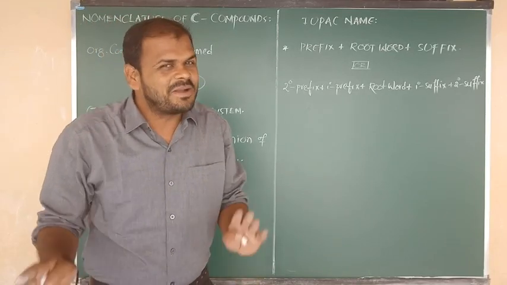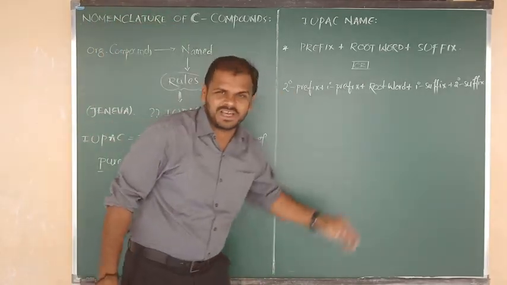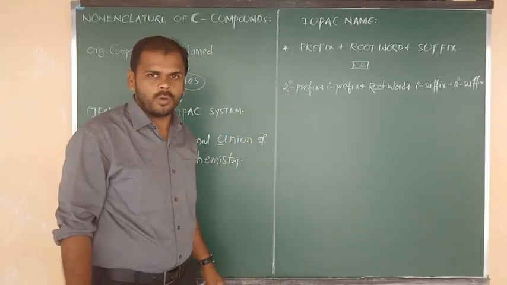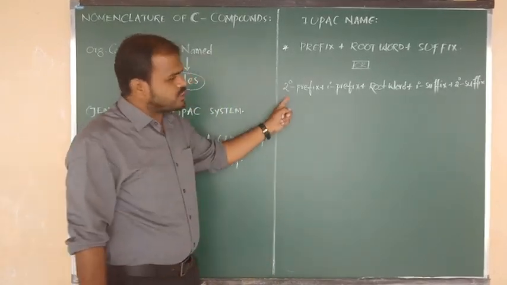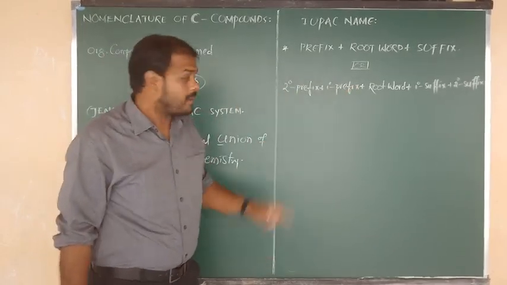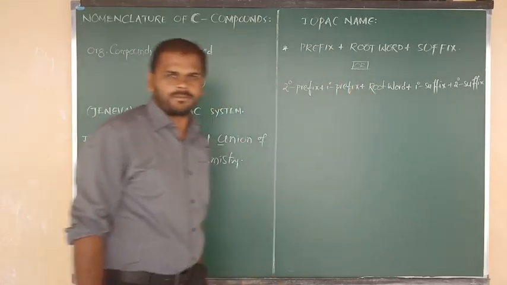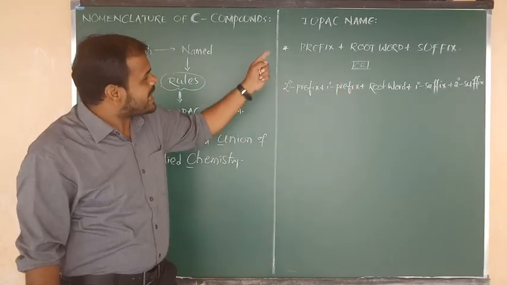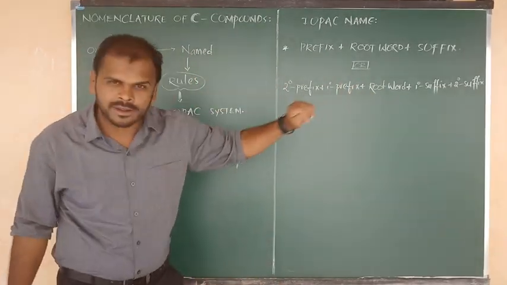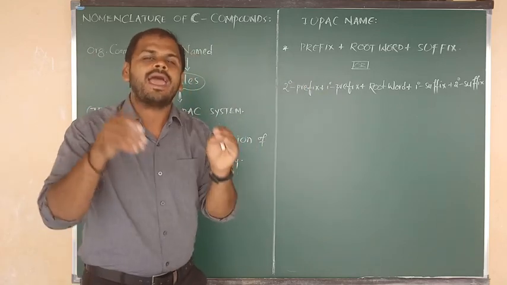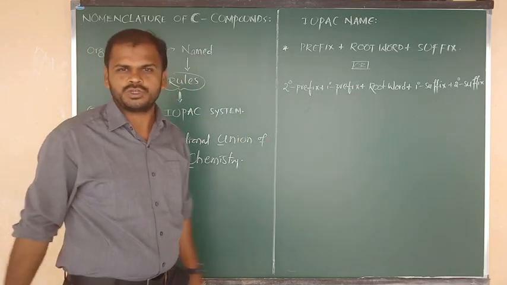But you don't know the meaning of all these terms. Let me give the meaning of all things. Starting should be the secondary prefix, the last should be the secondary suffix, the prefix at the start, the suffix at the end, and exactly in the middle is the root word. As per IUPAC nomenclature rules and regulations, I am going to show now what prefix, suffix and root word indicate.